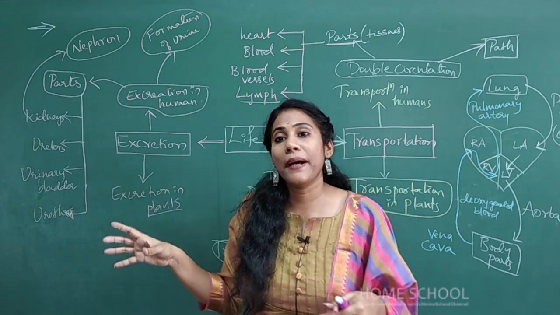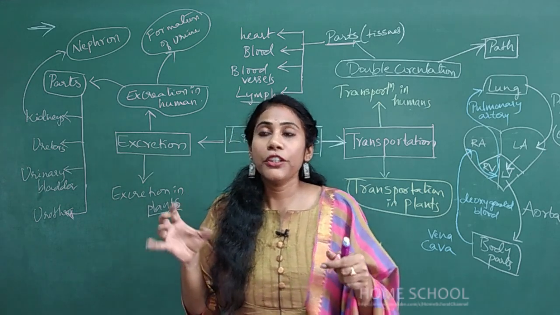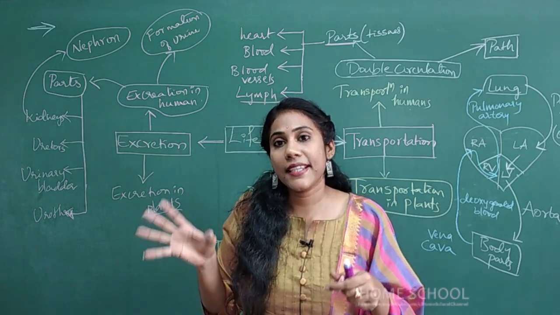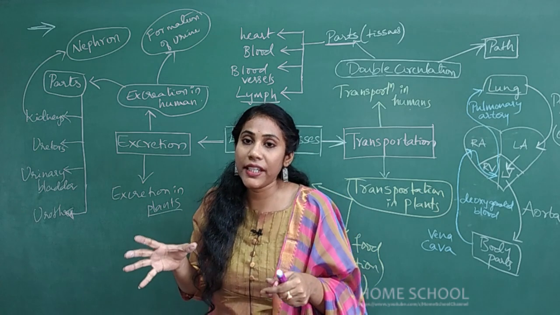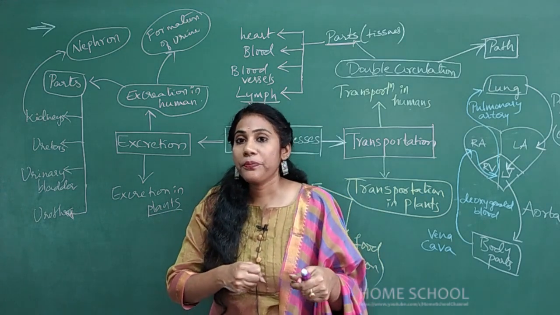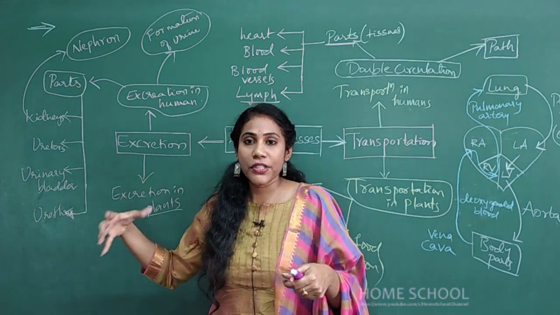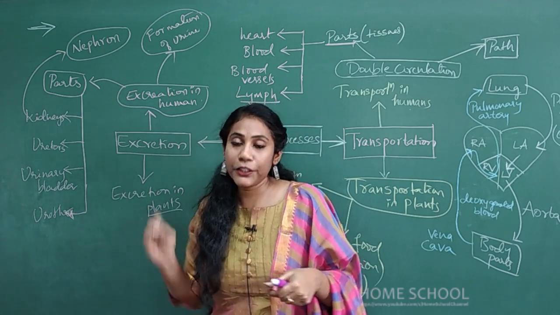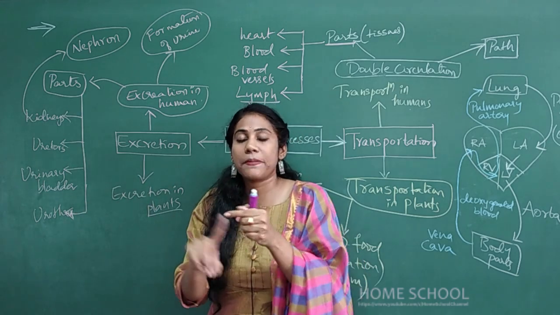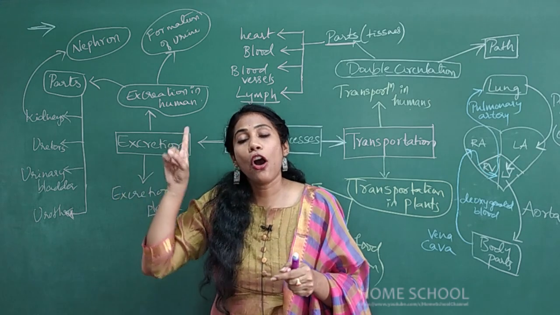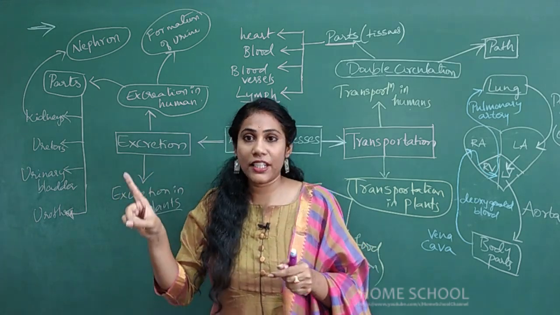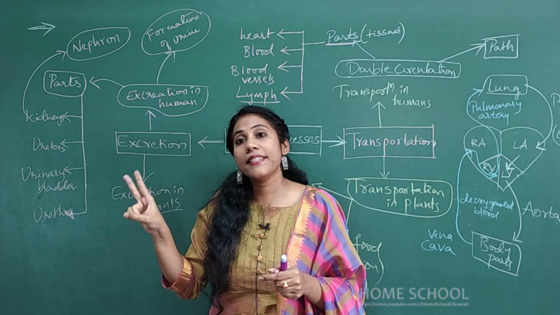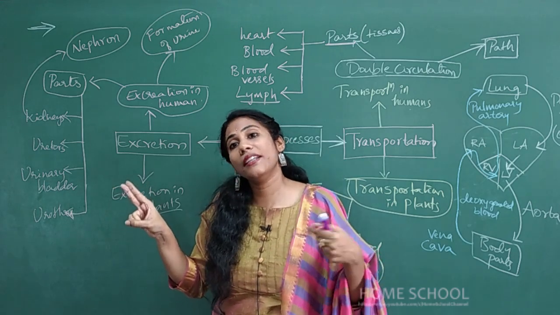In the tubular part, whatever nutrients, essential amino acids and carbohydrates are present get reabsorbed. After that, the waste urine gets collected in the collecting tube. So there are three steps. One is ultrafiltration or glomerular filtration, as we say. The second one is reabsorption, tubular reabsorption.